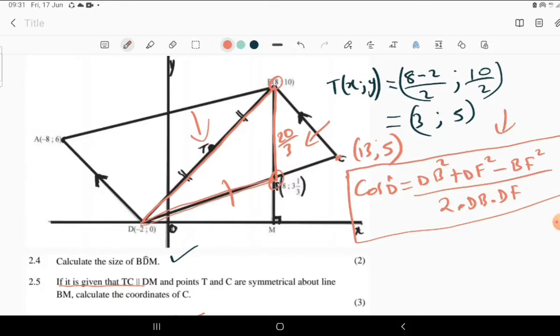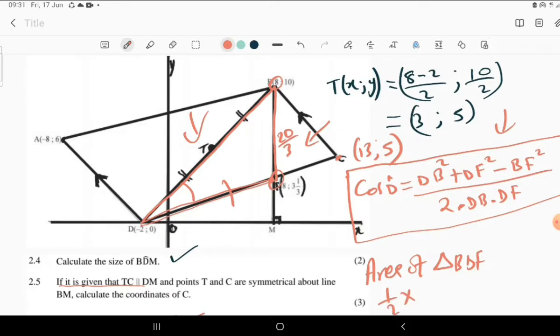So after having this one, we use the area rule, because now we'll have this side and that side. The area of triangle BDF is going to be half times a base.